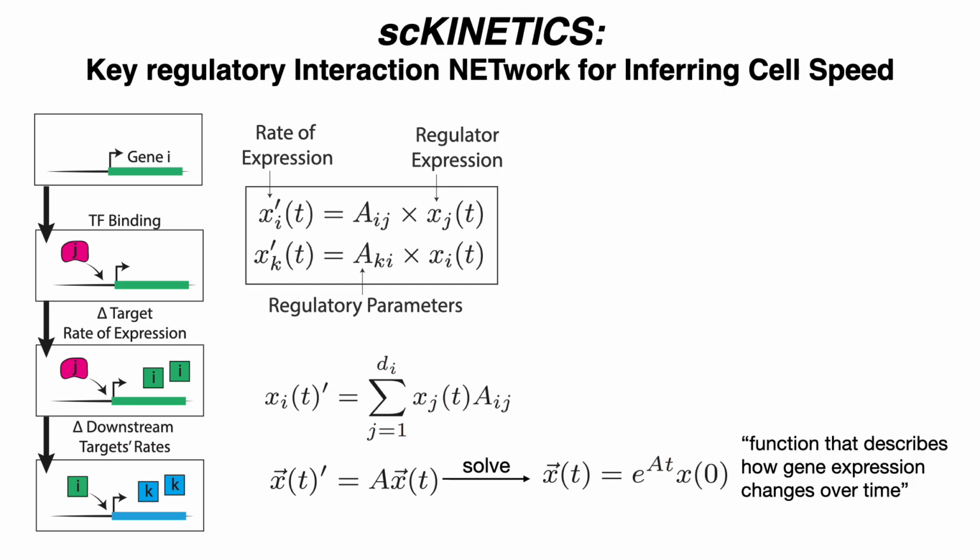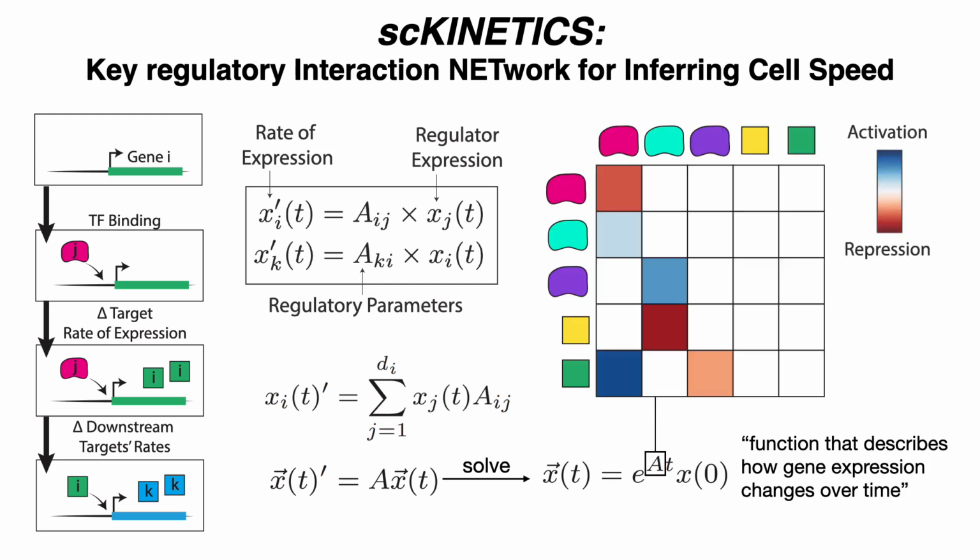So now going back to our original goal, the solution to this ODE will give us a function of expression dependent on time. And so in order to have this sort of description of the system, all we need to do is to infer this matrix A, which contains these weight parameters for our problem. So A, based on our design, can actually be interpreted as a gene regulatory network, where each column gives the impact of a transcription factor on each of its target genes. And so this matrix will be 0 wherever there is not an interaction between a specific transcription factor and that target, and it will be either positive or negative where there is an interaction depending on whether the TF activates or represses that target.